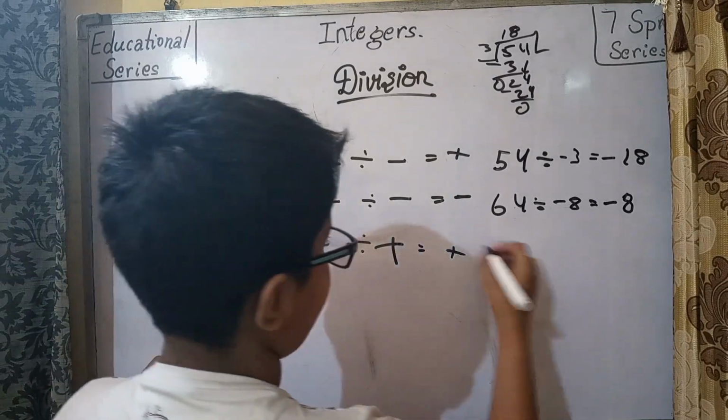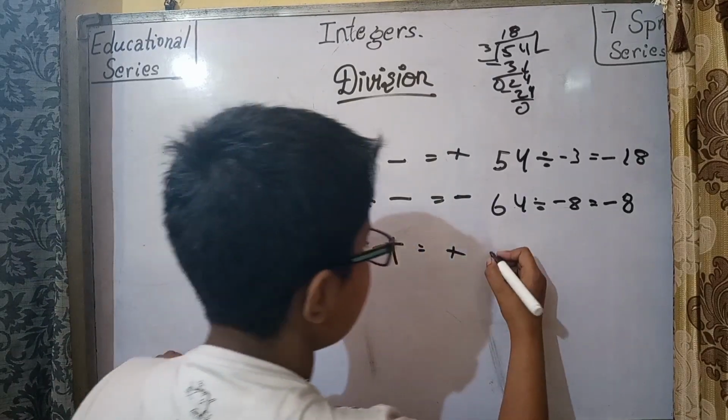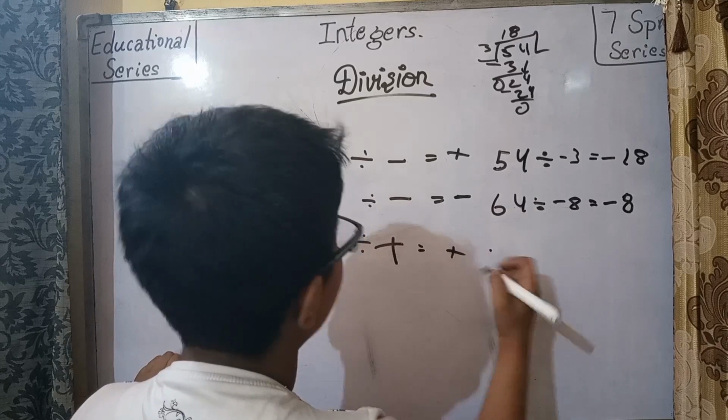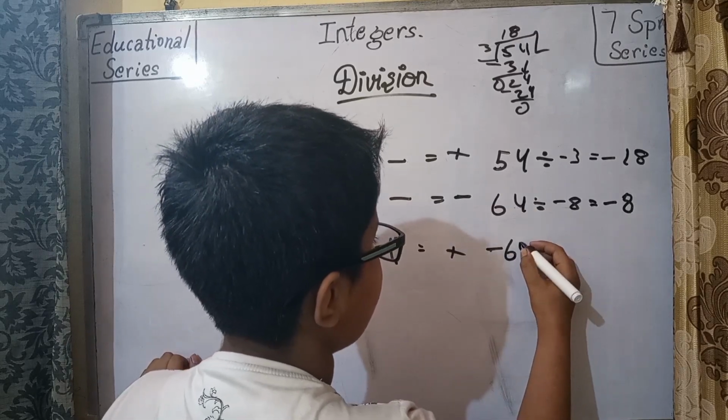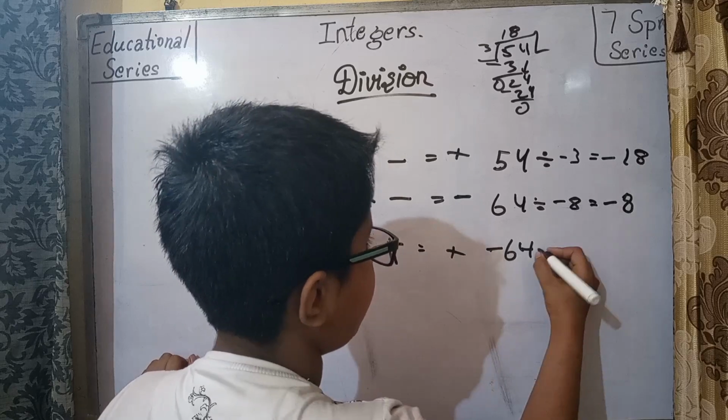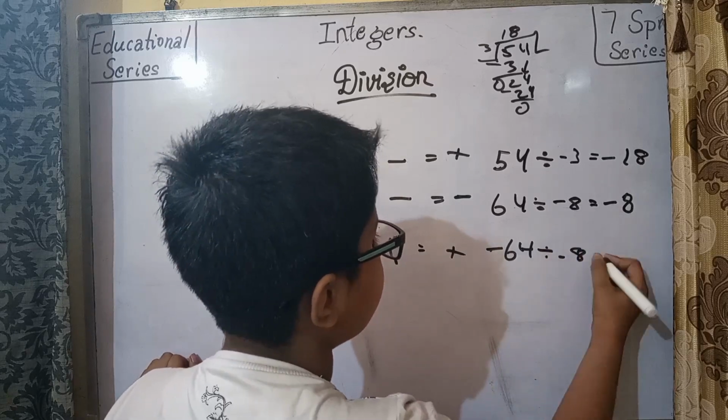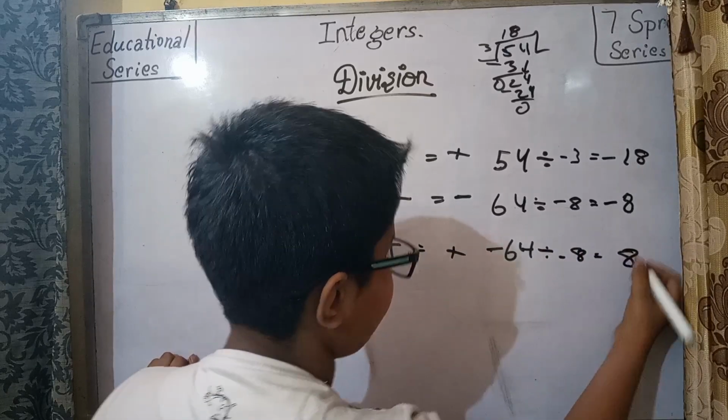Now another question of this one. Minus 64 divided by minus 8. Okay, let's see. In this question, minus divided by minus, so the answer will be positive 8.